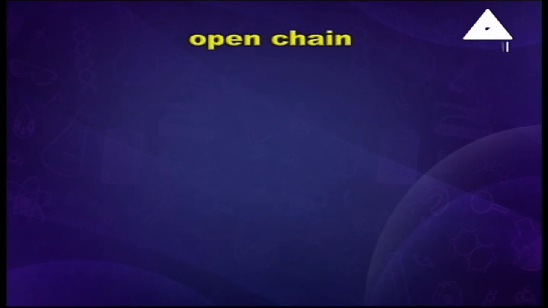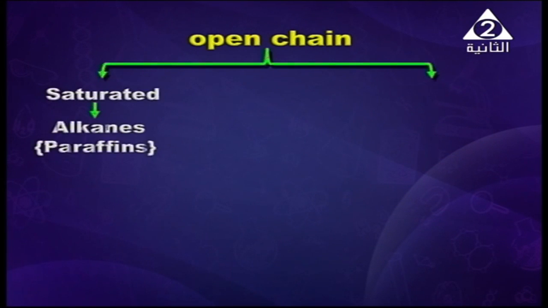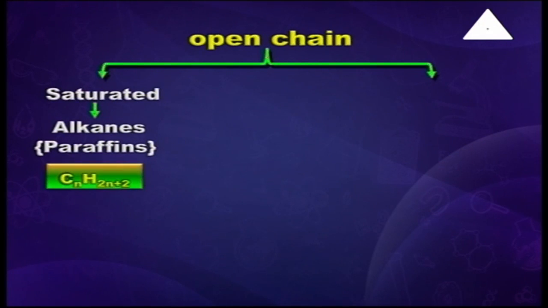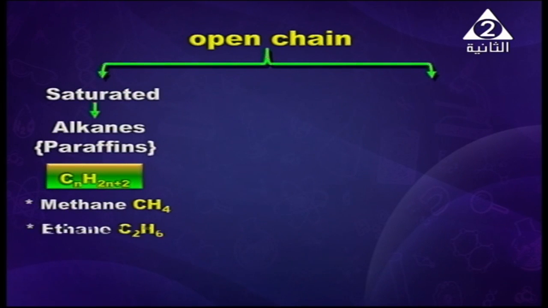Here, my dear students, the open chain hydrocarbons can be classified into 2 main types. Saturated hydrocarbons, called alkanes or paraffins, have general molecular formula CnH2n+2, for example methane CH4, ethane C2H6, propane C3H8.